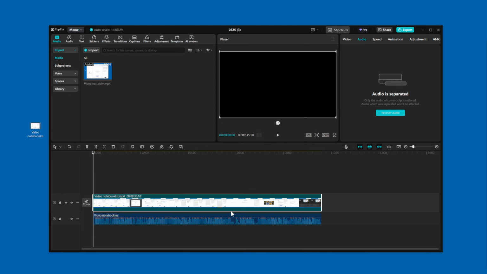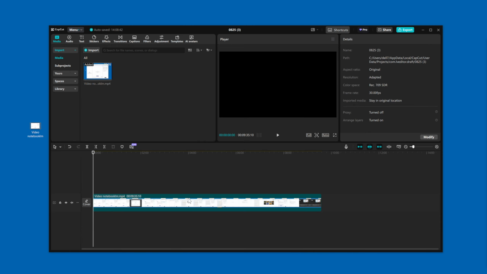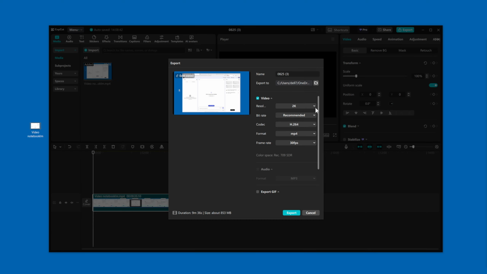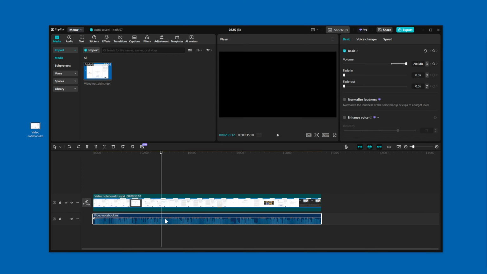Click extract audio, and what it will do is this: it will actually separate the video from the audio file. So if you wanted to, you could simply just delete the audio. So now you have the video and there's no audio at all. You can hit export, click video, no audio, and then export it. Now we can undo that by hitting Control Z, so the audio is back.